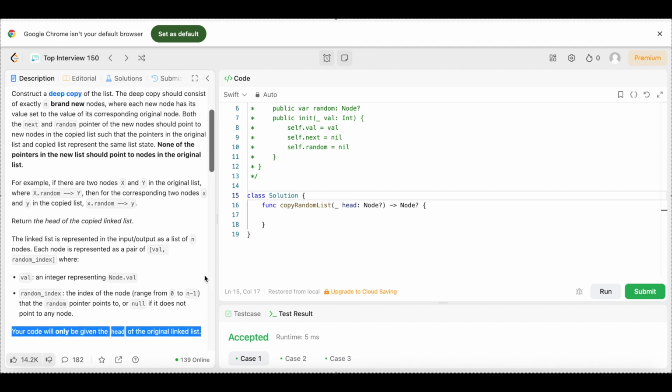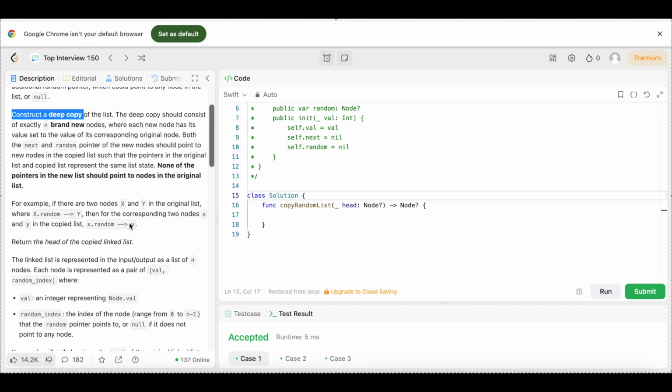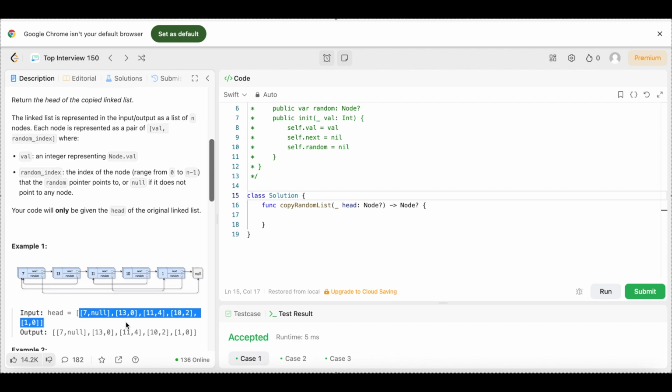So let's break that down and see what they mean. But right now, the most important part is we have to construct a deep copy. And what that means is we're going to have to open up new space in the memory for our linked list that we're about to create. The list that we create cannot use the original list. We have to create a brand new list that takes up brand new space in the memory, which is important for the deep copy, right?